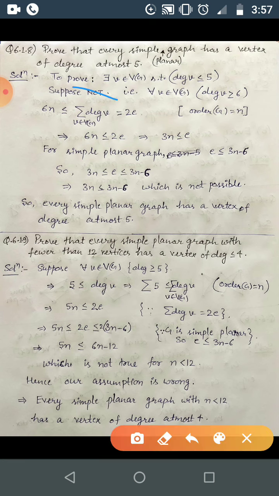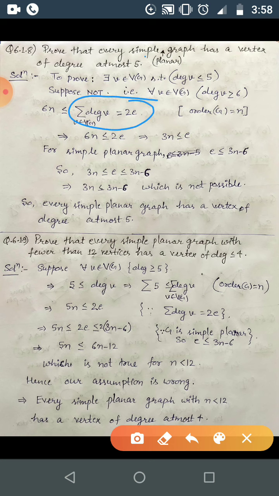Okay, degree of one vertex is greater than or equal to 6, so the summation of degree of n vertices will be greater than or equal to 6 into n. So 6 will be added up n times, so it will be giving you this expression. Correct? And we know that by the degree sum formula, this is equal to 2 into number of edges. Okay, so here m I have just replaced by e. Whenever you are finding m or e, these are the same, the number of edges.